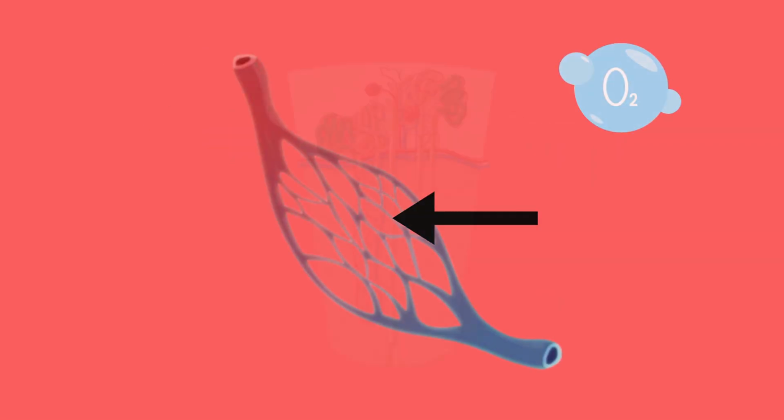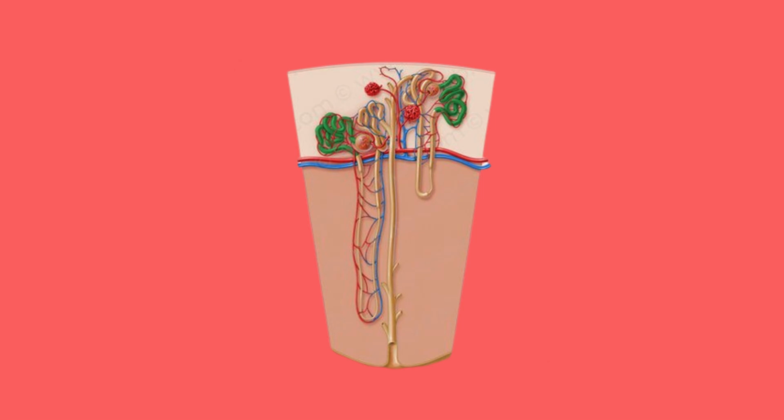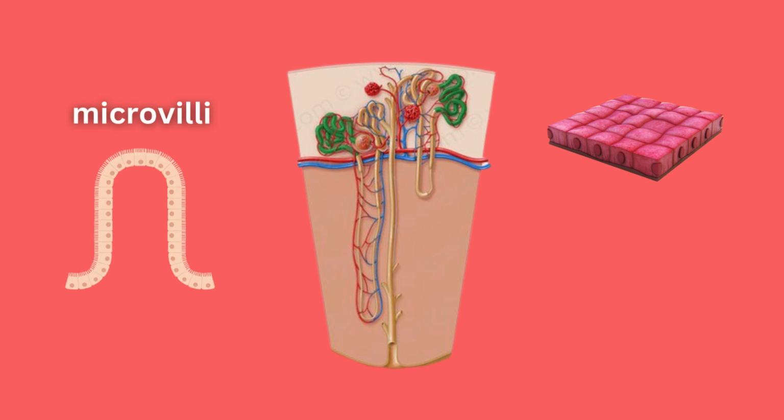Another example is a cell in the proximal convoluted tubule of the kidney. These cells are cube-shaped and tightly packed to maximize surface area. They also have microvilli, tiny projections that form a brush border, greatly increasing their surface area for fluid reabsorption. Additionally, many mitochondria supply the energy needed for active transport of substances, ensuring efficient absorption and secretion.